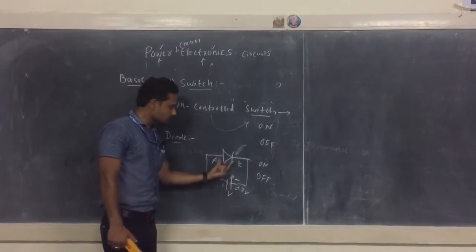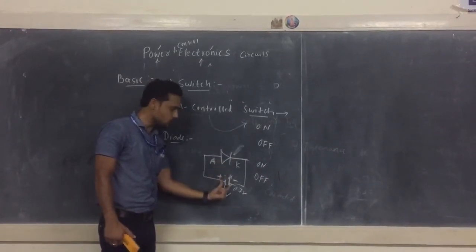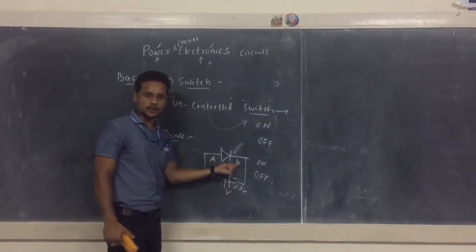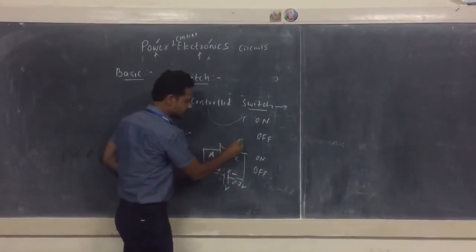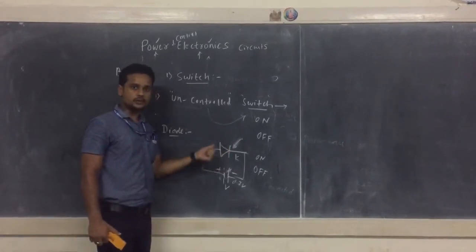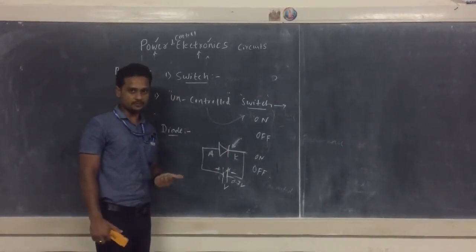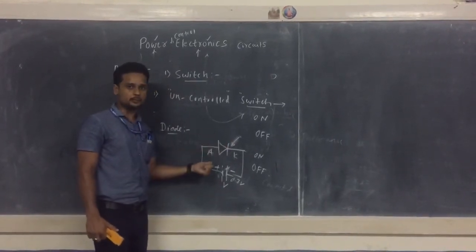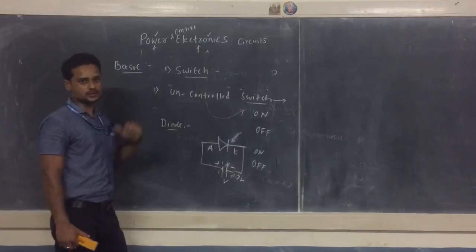So the operation of this diode depends upon the amount of voltage you are applying here, and the amount of current flowing through it. But you don't have any control signal so that you can turn on and turn off this diode as per your wish here. Therefore, this diode can be the best example for an uncontrolled switch.